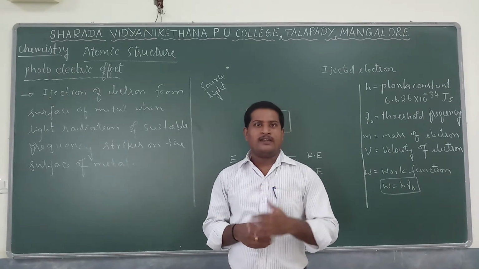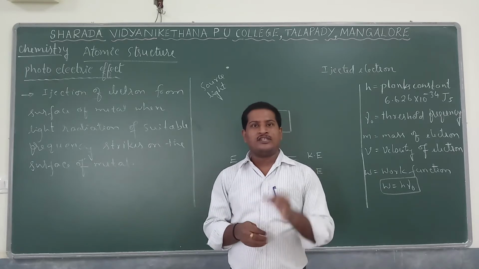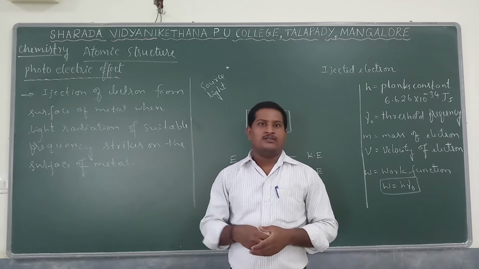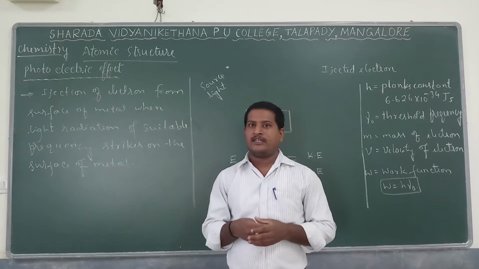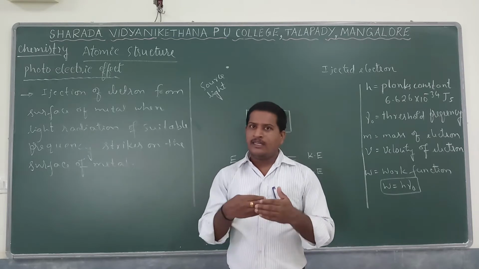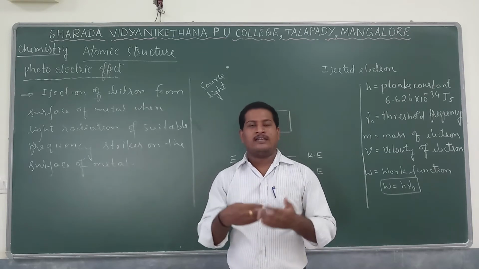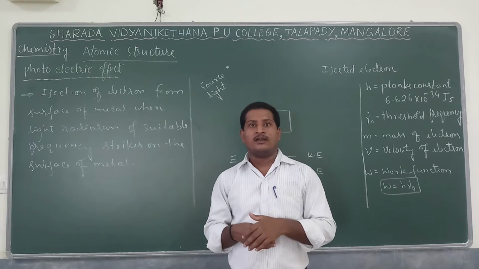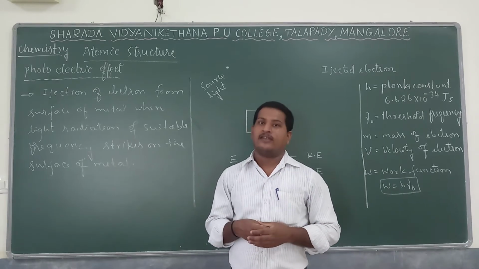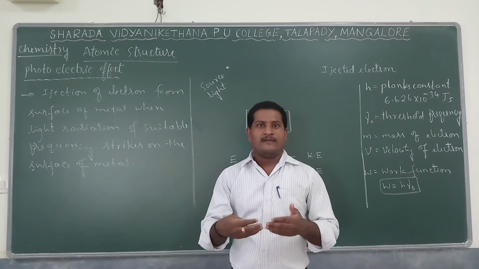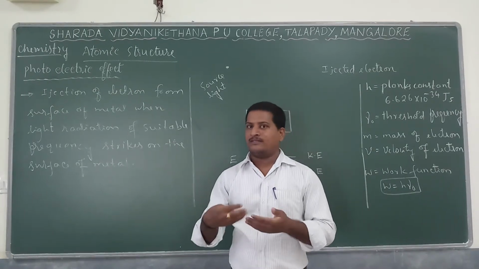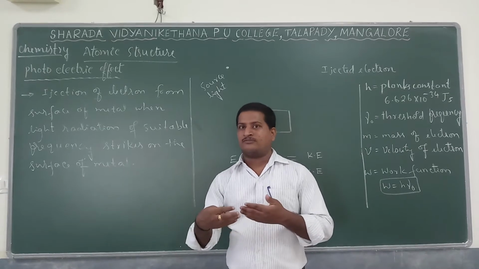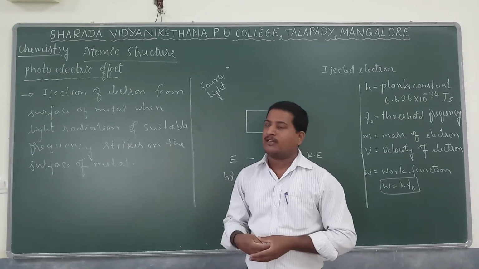And we find that the energy of all electromagnetic radiation depends on the frequency. Starting from cosmic rays to radio waves, a variety of electromagnetic radiations one can find in sunlight. And he did one experiment on the particle nature of that electromagnetic radiation, and that is given by the experiment called the photoelectric effect. Let us see what is the photoelectric effect and what experiment was done by Albert Einstein.